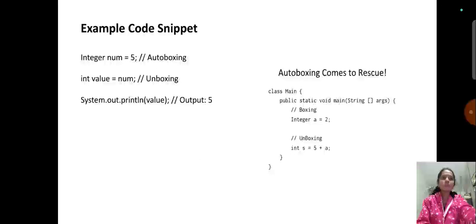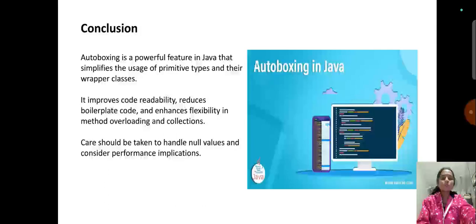And next, conclusion of autoboxing in Java. Autoboxing is a powerful feature in Java that simplifies the usage of primitive types and their wrapper classes. It improves code readability, reduces boilerplate code, and enhances flexibility in method overloading and collections.